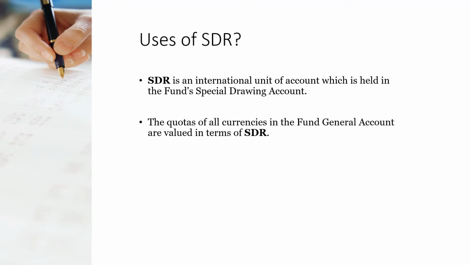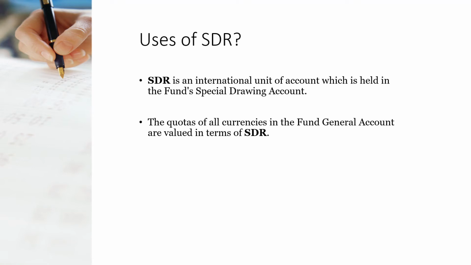The quotas of all currencies in the fund general account are valued in terms of SDR. It means whatever quotas are allocated as per the SDRs to all the member countries, and all the currencies of those countries in the fund general account are valued as SDR.